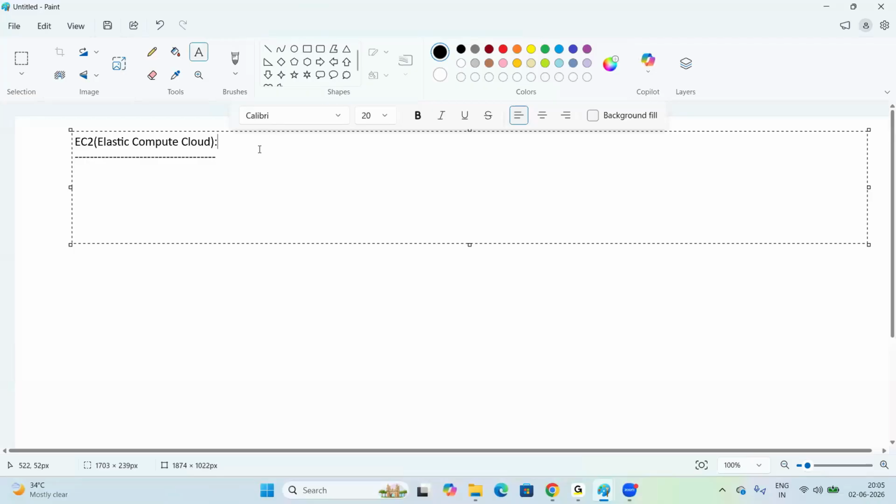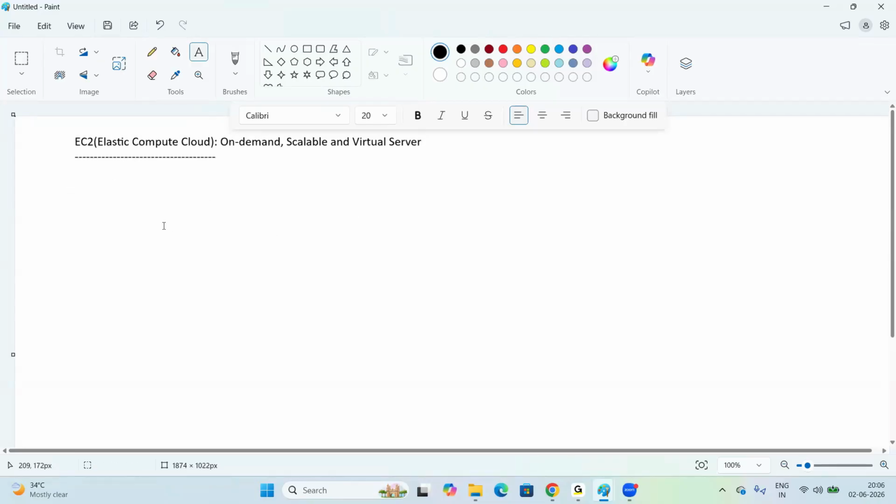Yeah, Elastic Compute Cloud is an on-demand, scalable and virtual server, right? On-demand scalable virtual server, right? Fine. Now look at my screen, everyone.